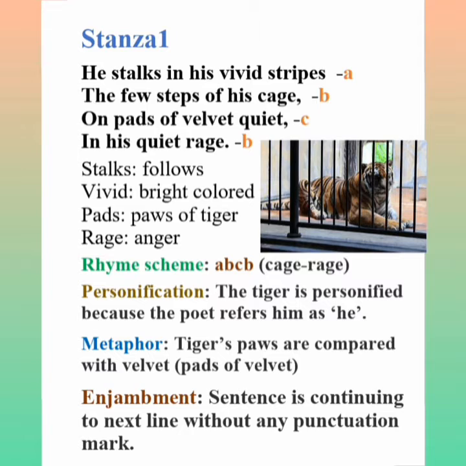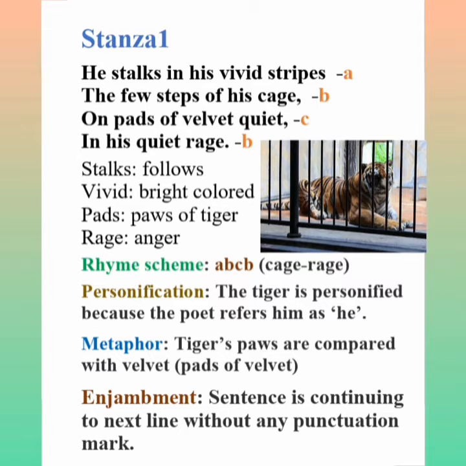Can you understand? So the first stanza is about a tiger which lives in the zoo. The poet says that the tiger is confined in the zoo. It moves around in the cage under his bright colored skin, and he further says that the tiger can take only a few steps, because the cage is small and it is not easy to move in it.